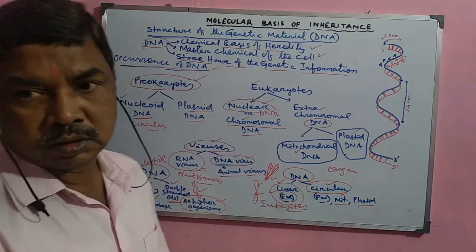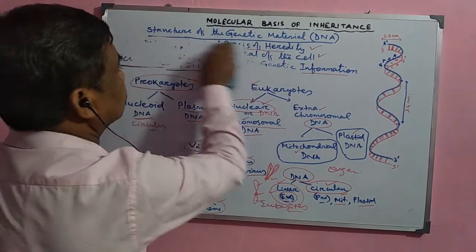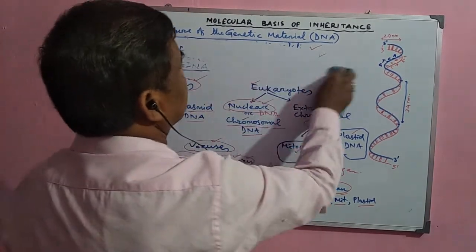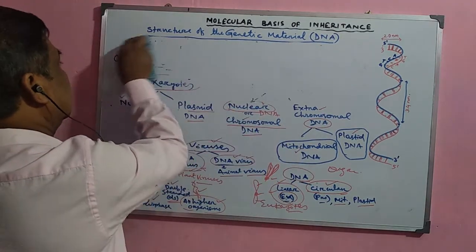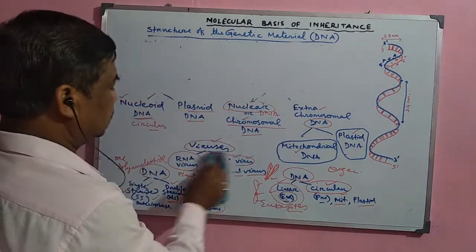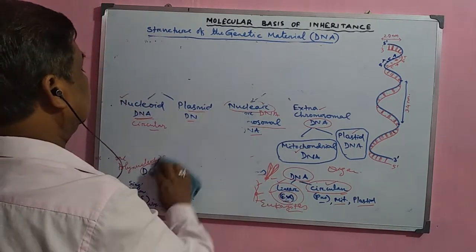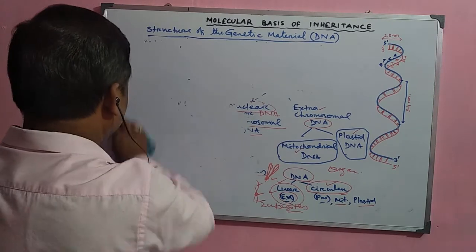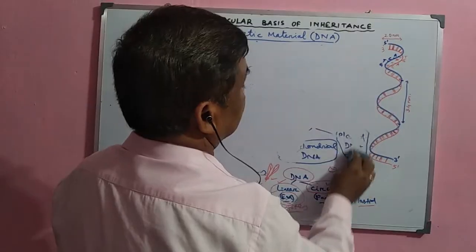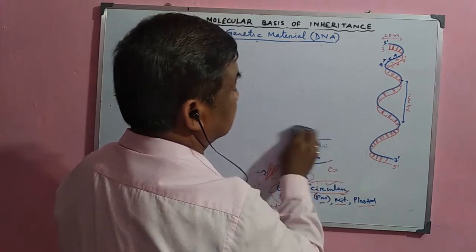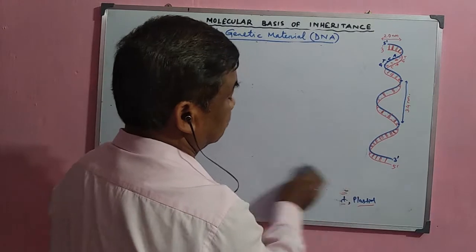And in this structure, we shall study it in 3 headings. The first one is the chemical structure, that is called chemical composition. After the chemical composition, the next one is the structure of the DNA molecule. The next one, we shall study how the packaging of the DNA molecule occurs.